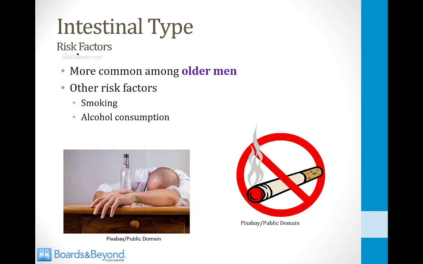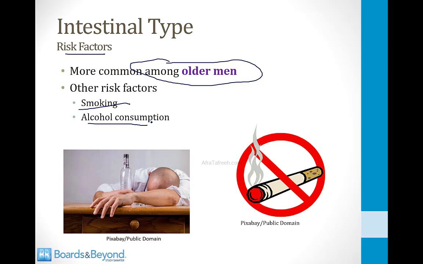Let's talk about some of the risk factors for gastric cancer. First of all, you should always remember that this cancer is more common among older men. That's the classic demographic. Gastric cancer is associated with smoking, just like many other forms of cancer. Interestingly, even though alcohol can cause gastritis, the association between alcohol and gastric cancer is very weak. Some studies have found a weak association. Other studies have found no association.